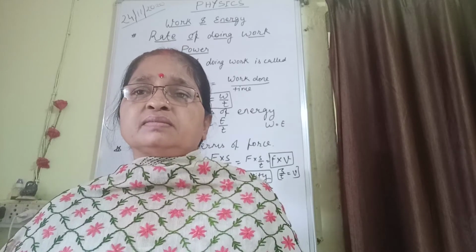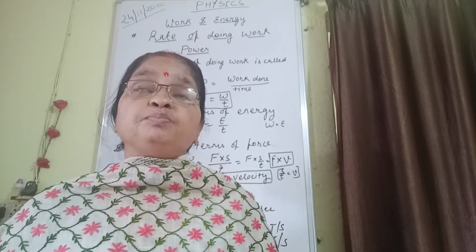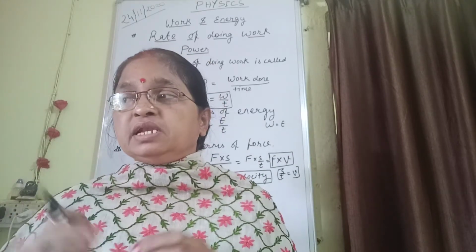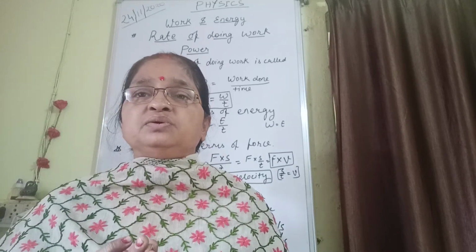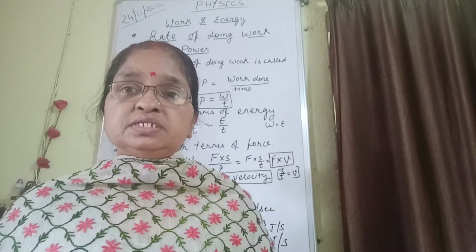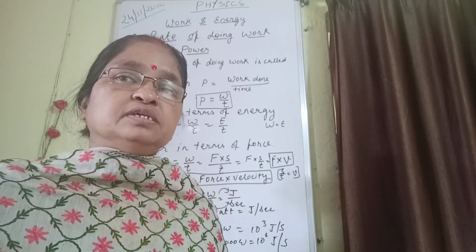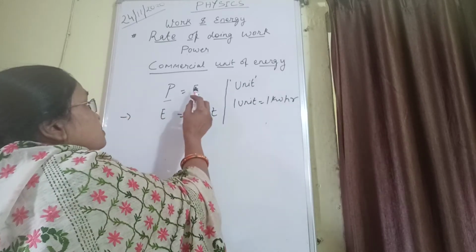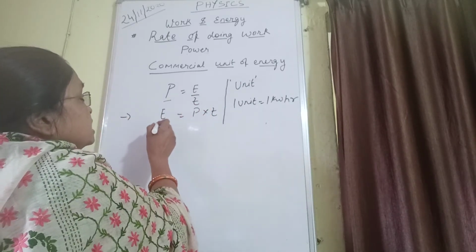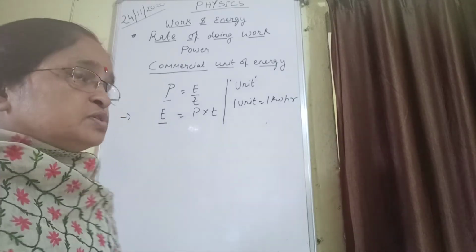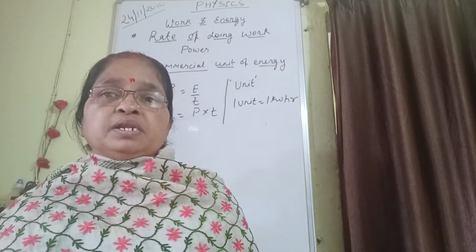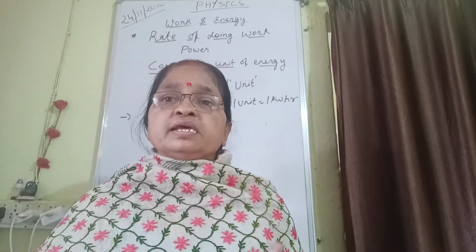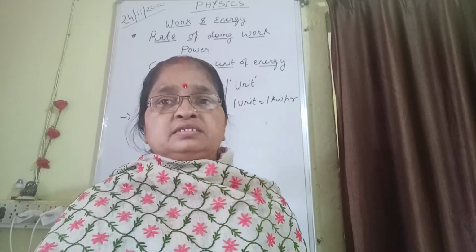So here, what happens if we have to pay an electricity bill? Whenever we are doing something related to money, that is a commercial unit. So let us see what the commercial unit of electrical energy is. We know power is equal to E by T, and we can write energy consumed is equal to P into T. Whenever we have to pay an electricity bill, it shows how much electrical energy is consumed by our appliances.